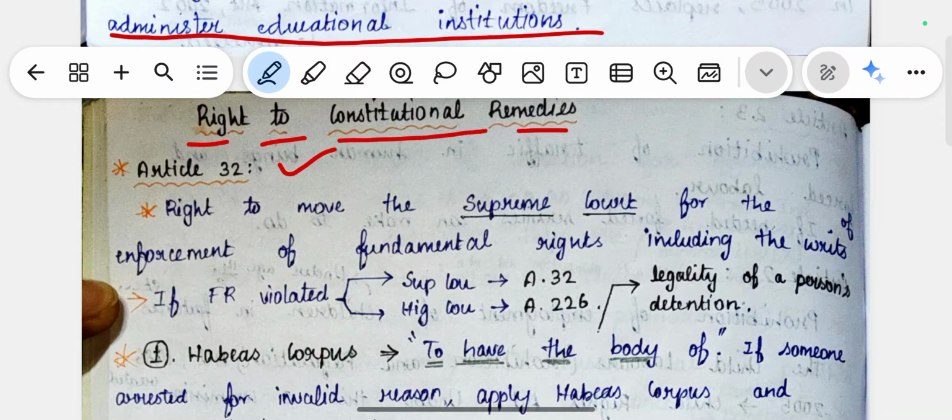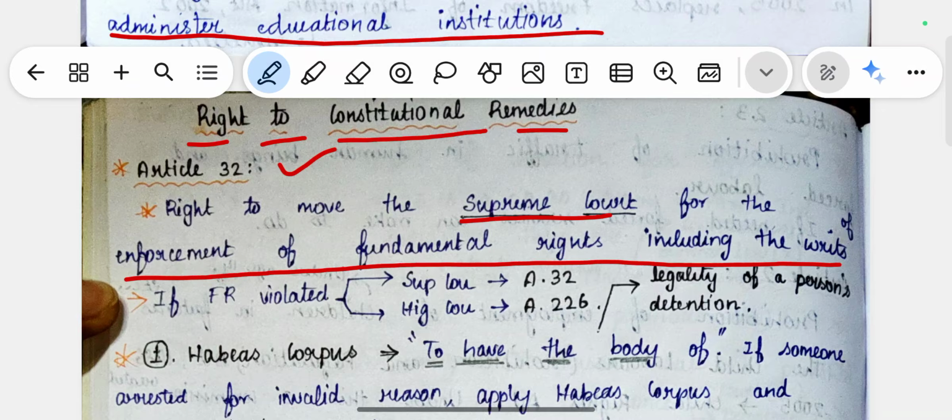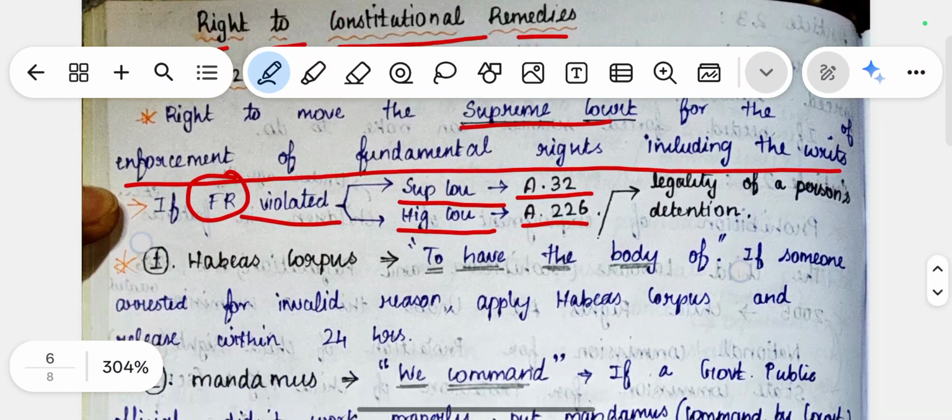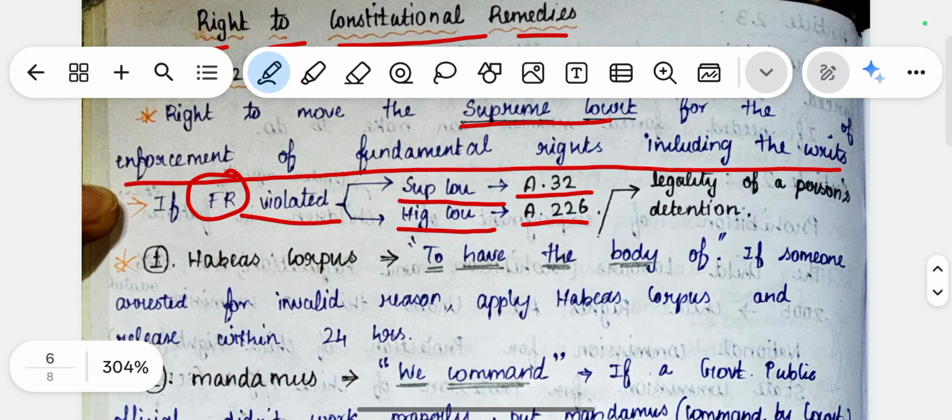According to the article, there is a right to move the Supreme Court for the enforcement of fundamental rights, including the writs. If the fundamental rights are violated, there are two articles that talk about it. If the case is taken to the Supreme Court, it is Article 32. If it is the High Court, then the article is 226. The first writ is habeas corpus, which means to have the body.